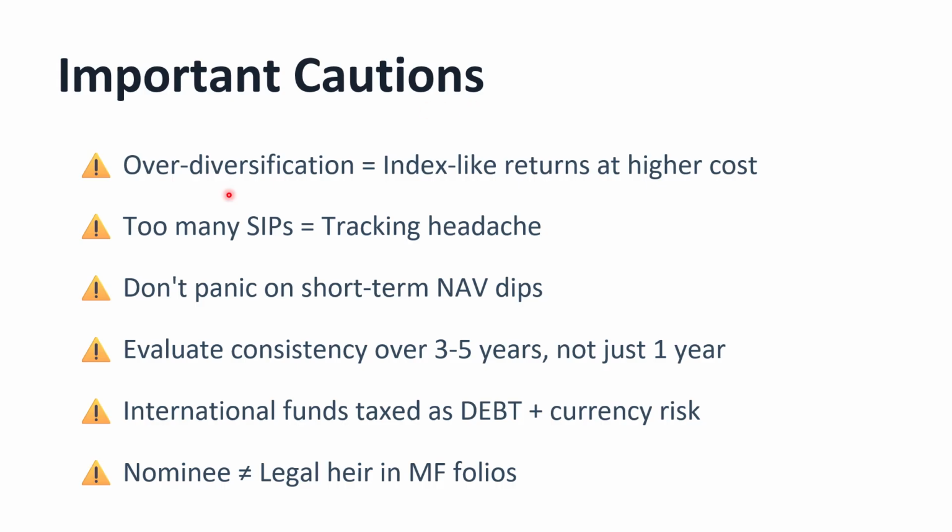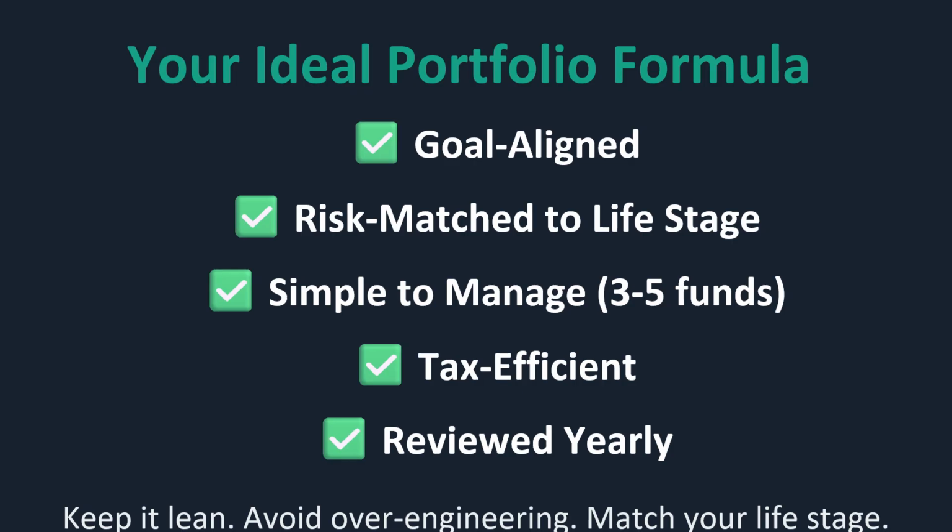Now let's see important cautions. Over diversification will give index like returns. See, if you are using too many funds, then you don't get returns more than the index. Too many SIPs is a tracking headache. Don't panic on short term NAV dips. Evaluate consistency over 3 to 5 years, not just 1 year. International funds are taxed as debt, plus currency risk also exists for international funds. Nominee is not optional here, in mutual fund portfolios also.